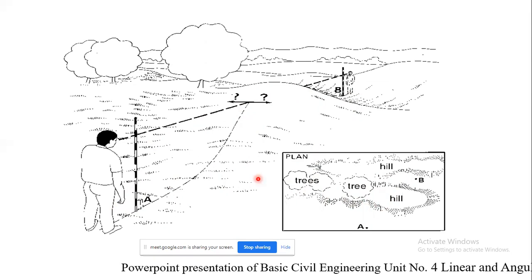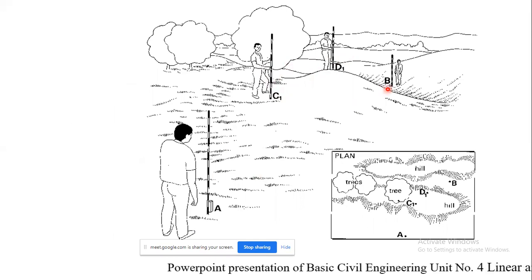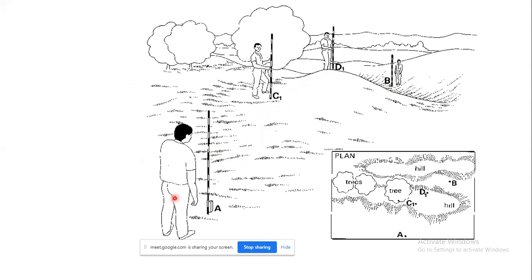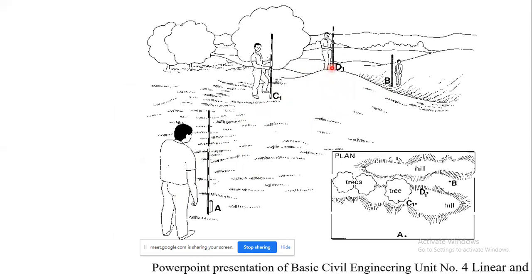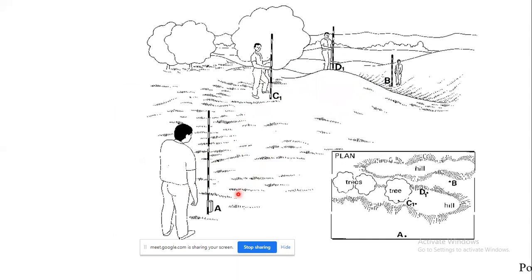So what are we going to do? These C1 and D1 persons will be standing in between A and B, according to the guidelines given by A and correspondingly B. So these C1 and D1 are the assistants holding ranging rods, and they will come into a straight line, so that A, C, D and B are all in a straight line.